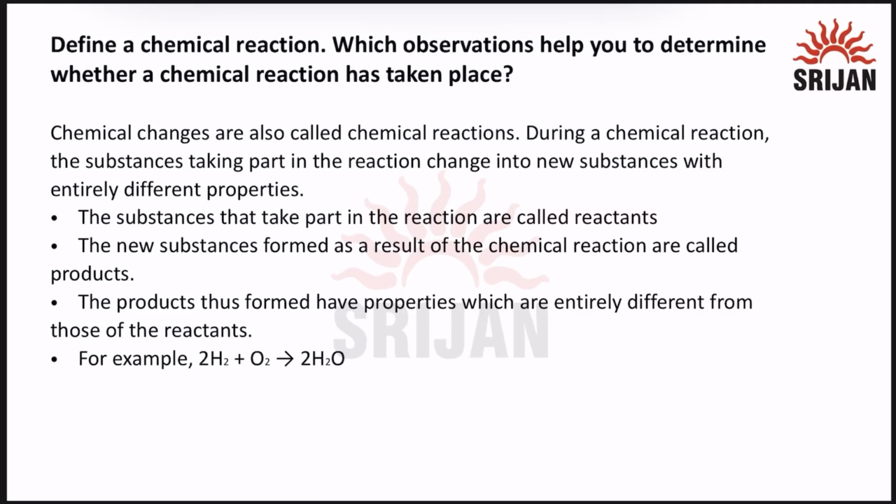The question is, define a chemical reaction. Which observations help you to determine whether a chemical reaction has taken place or not? So, what is a chemical reaction? Chemical changes are also called chemical reactions. So, a chemical reaction is actually a chemical change happening. You have to find whether a new substance is formed or not.